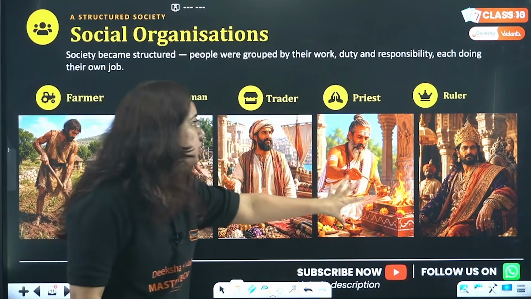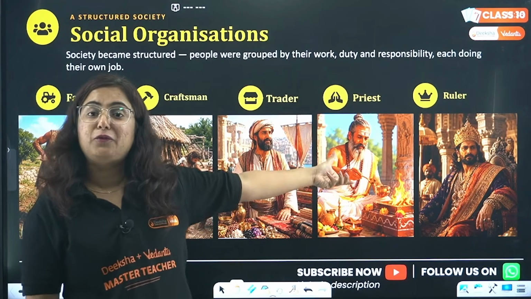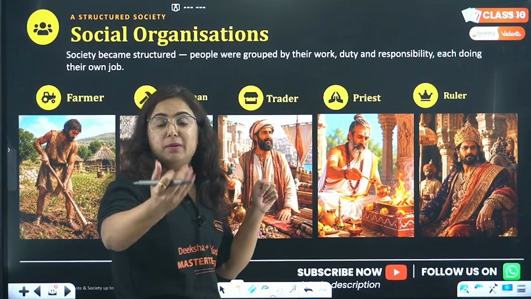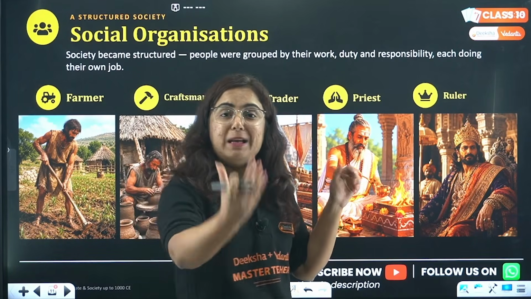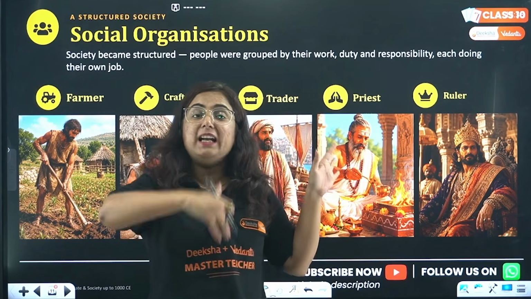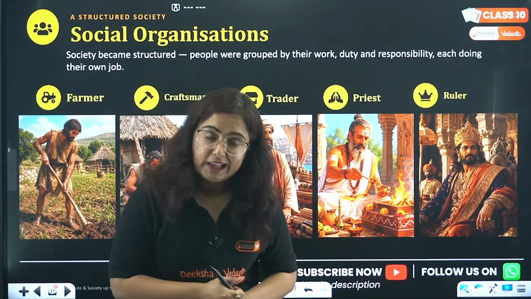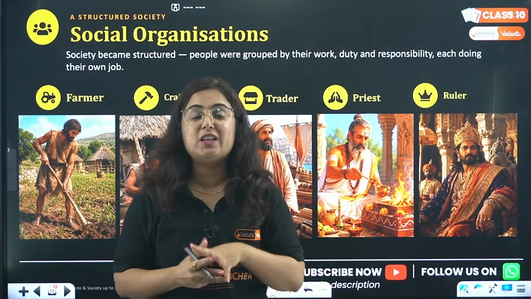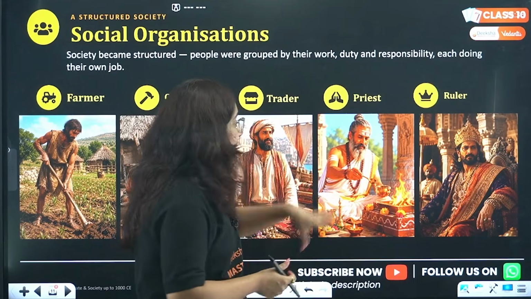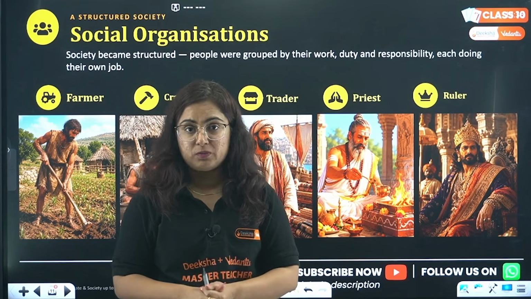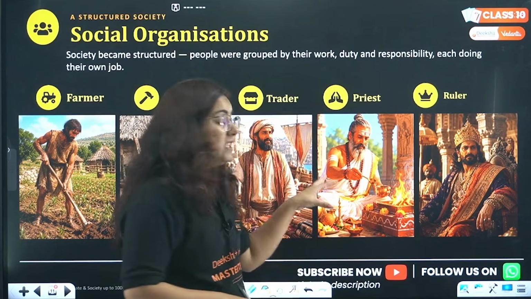Now comes a position in Indian society, that of the priest. Now who is a priest basically? So at that ancient time, beta, a priest was a person who was able to read and write and to make other people aware of reading and writing. I will tell you when I tell you about the Vedic society. Okay? In the Vedic society, the highest position was that of the priest.